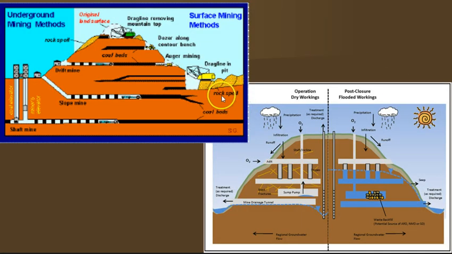There are three types of underground mining methods. There's the drift mine. Now you'll notice these are all occurring in mountains, and the coal is part of the sedimentary rocks. You have to get to that sedimentary layer where the coal is. And so if you can access the seam directly, you can just do a little drift mine and pull it out. You have to be careful about the mountaintop here.